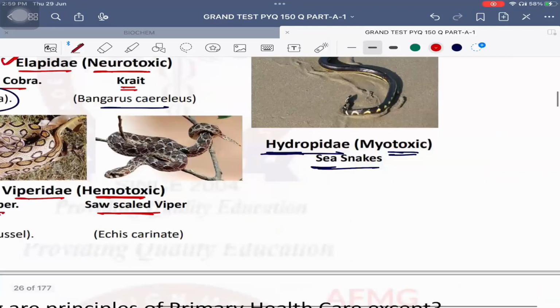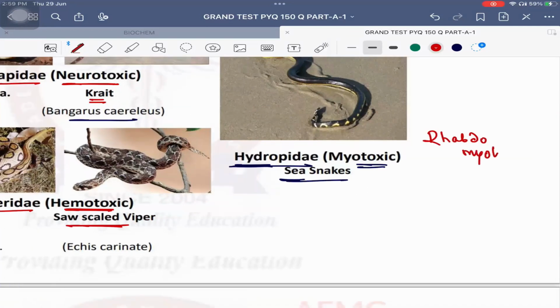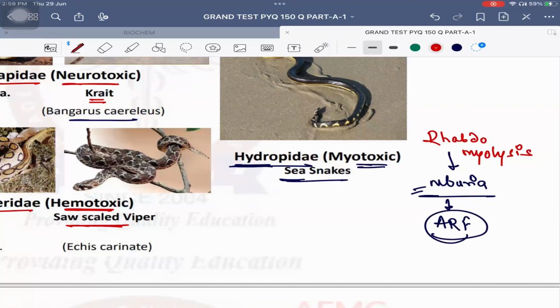Last is the Hydrophiidae family. Myotoxic, because the sea snakes are known to cause damage to the muscle. So they will cause rhabdomyolysis, which is nothing but muscle breakdown. When there is rhabdomyolysis, there is release of myoglobin. That myoglobin will go to the kidneys and cause myoglobinuria. But myoglobin is a large protein; if it is excreted through the kidneys, it will cause acute renal failure. So the cause of death in the Hydrophiidae family is acute renal failure.